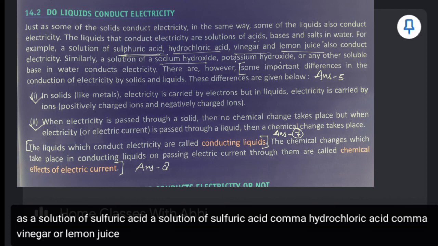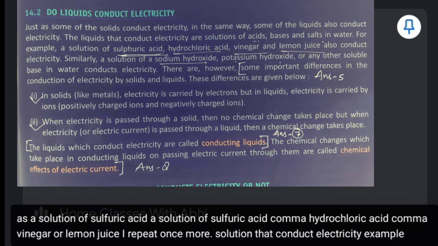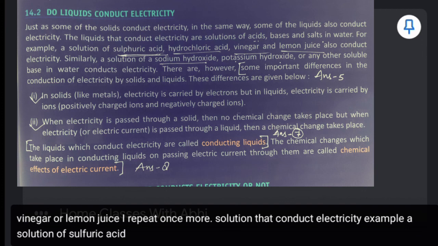I repeat once more. Solutions that conduct electricity. Example, a solution of sulfuric acid, hydrochloric acid, vinegar, and lemon juice. Or you can write or lemon juice.